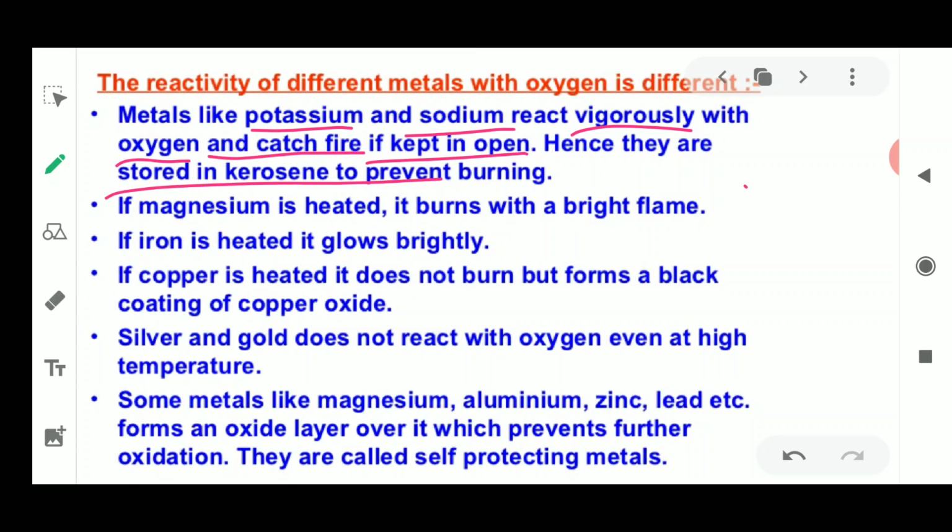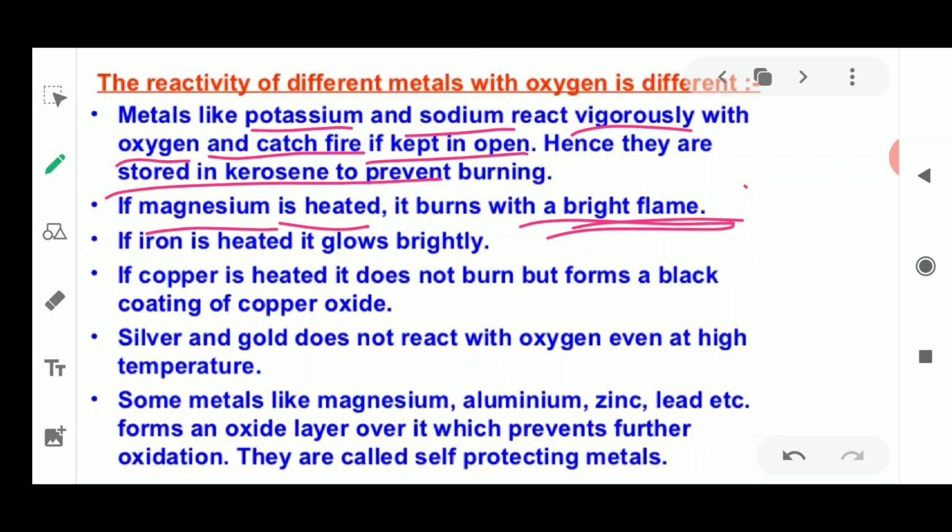So we store potassium and sodium inside kerosene oil. We take a jar, put kerosene oil in it, and store them in it, because they react vigorously as soon as they come out in the atmosphere. Fine. Now the next metal is magnesium. When it is heated in the form of magnesium ribbon, it burns with a very bright flame. So remember, different metals have very different reactivities with oxygen.